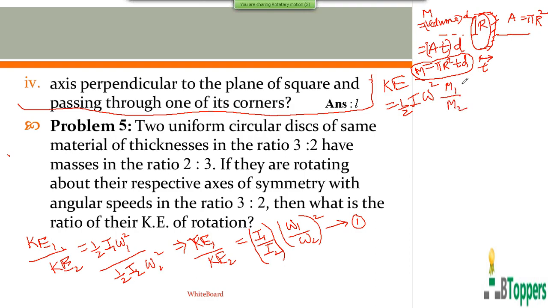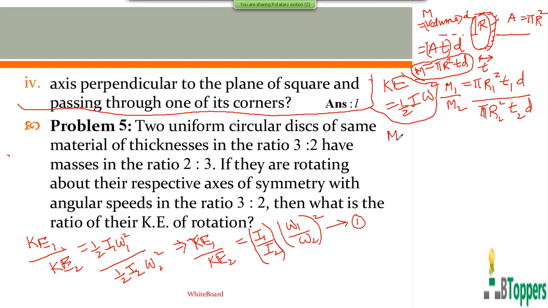So mass of the first circular disk can be written as pi into R1 square into T1 into D. R1 is the radius of the first circular disk and T1 is the thickness of the first disk. D is the density of the material of each disk. So mass of the second circular disk can be written as pi into R2 square into T2 into D. R2 is the radius of the second circular disk and T2 is the thickness of the second circular disk.